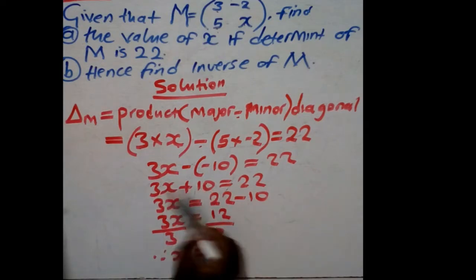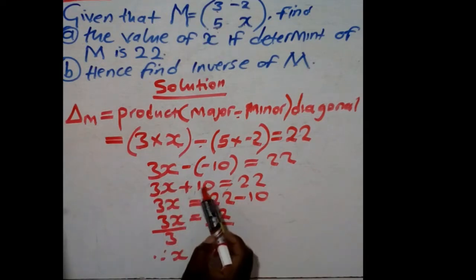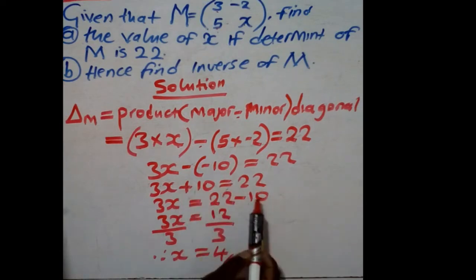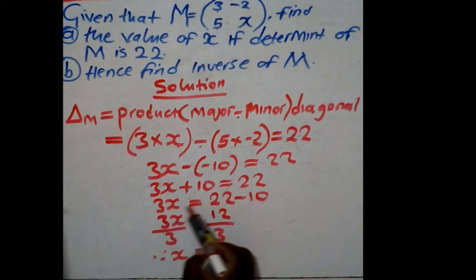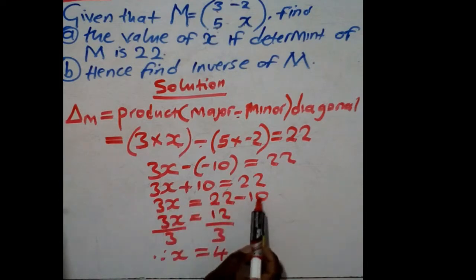3x plus 10 are unlike terms, so you collect the like terms. The 10 goes to the other side, it becomes -10. 3x is equal to 22 minus 10. When you subtract 10 from 22, you get 12.